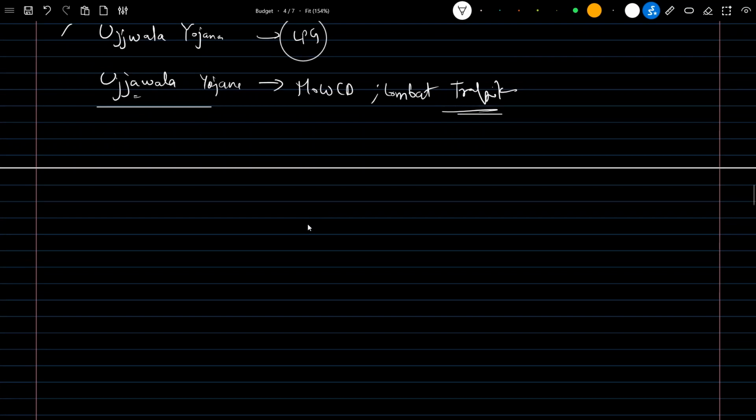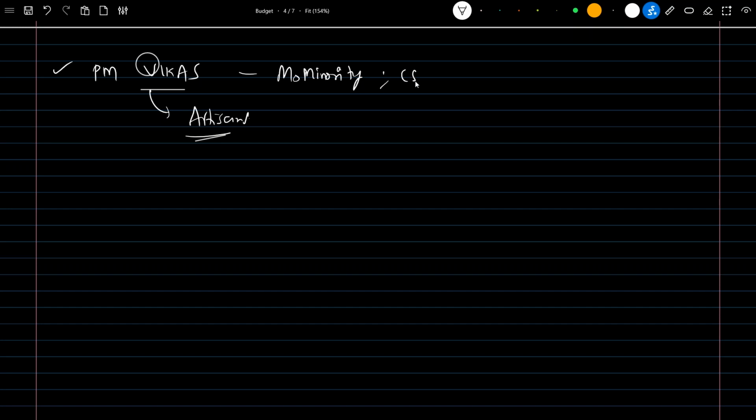Next important scheme is PM VIKAS. What is the full form of VIKAS? It is Vishwakarma Kaushal Samman. Who are Vishwakarmas? They are nothing but artisans. So the scheme is also related to artisans. It is under the Ministry of Minority, and it is a centrally sponsored scheme.